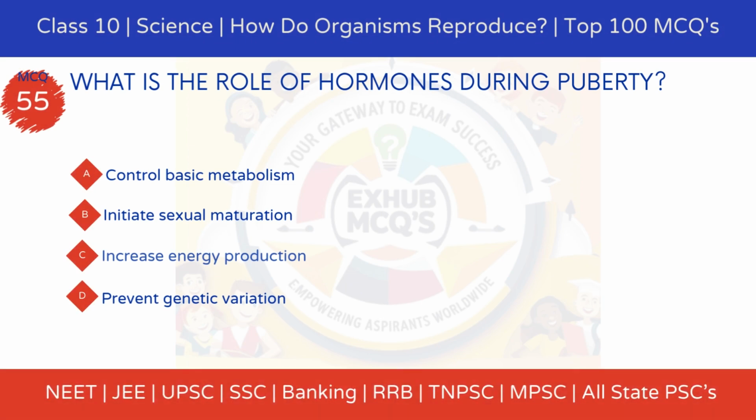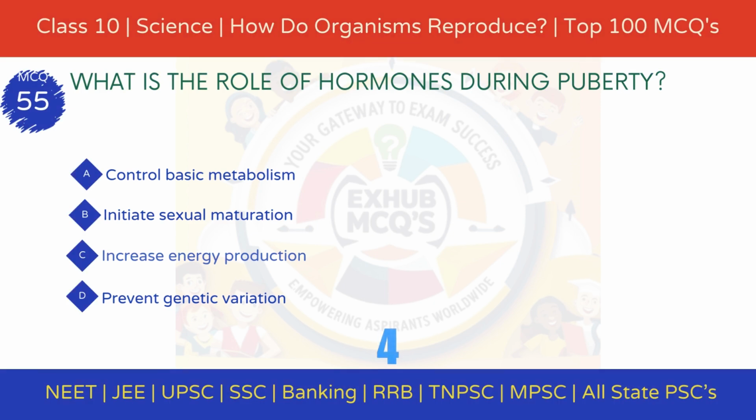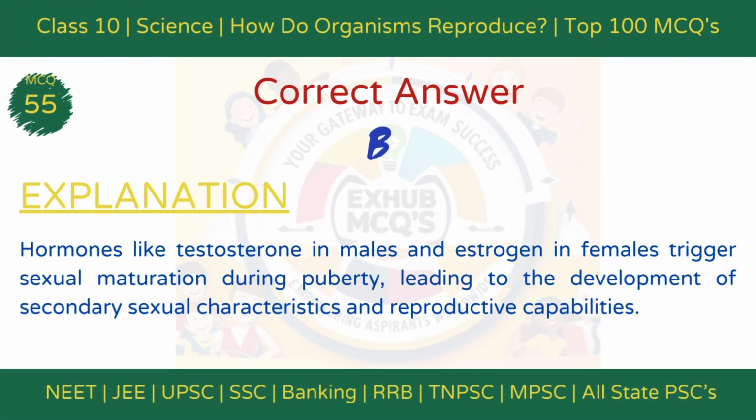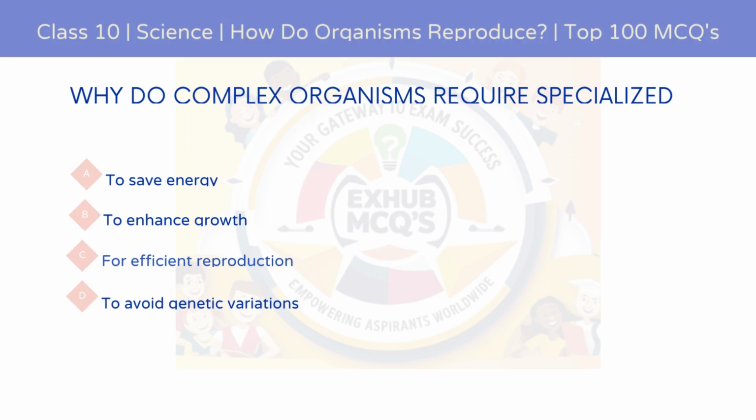MCQ 55. What is the role of hormones during puberty? Option A, control basic metabolism. Option B, initiate sexual maturation. Option C, increase energy production. Option D, prevent genetic variation. The correct answer is option B, initiate sexual maturation. Explanation: Hormones like testosterone in males and estrogen in females trigger sexual maturation during puberty, leading to the development of secondary sexual characteristics and reproductive capabilities.